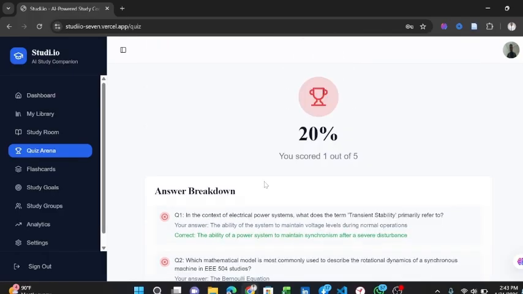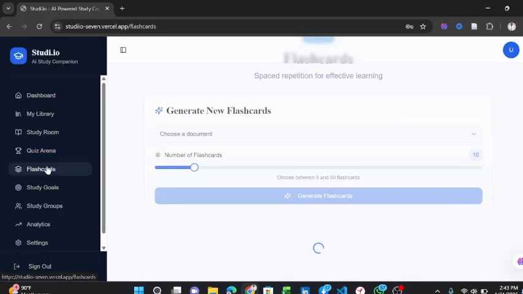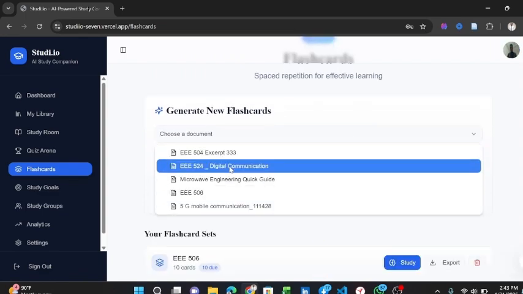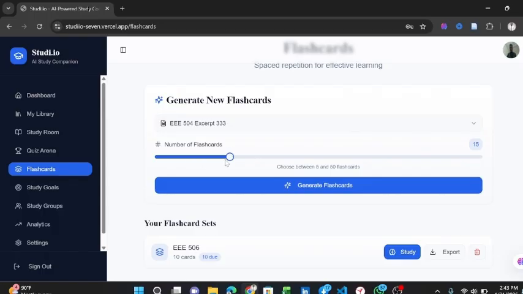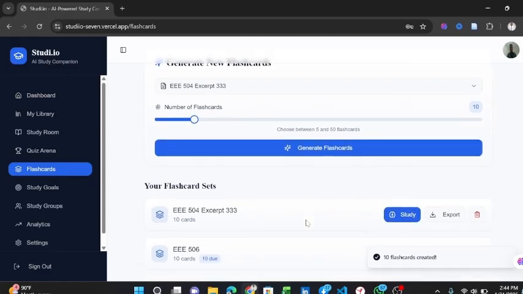Now, the next feature is the flashcard, whereby the AI generates different flashcards based on the documents I've uploaded. For instance, also this slider here will determine the number of flashcards that I want to get. Let's say I want to get 10 flashcards. I'll click on generate flashcard. As you can see, 10 flashcards have been created. Then I'll click on study.